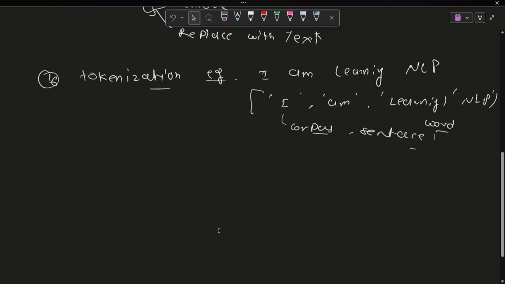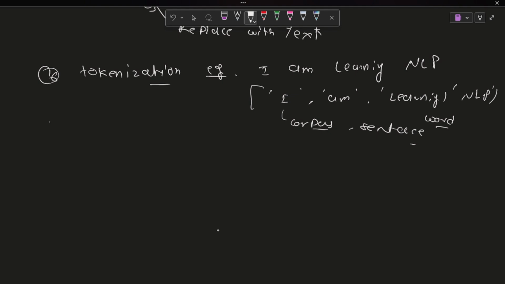Similarly, one more thing is stemming, right? Stemming basically gives the root form. For example, doing, do, does, so the root form is do. All these, doing and does, convert into do.